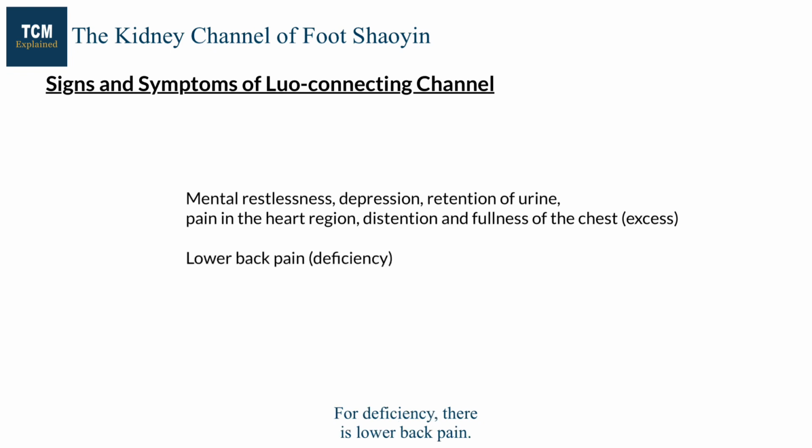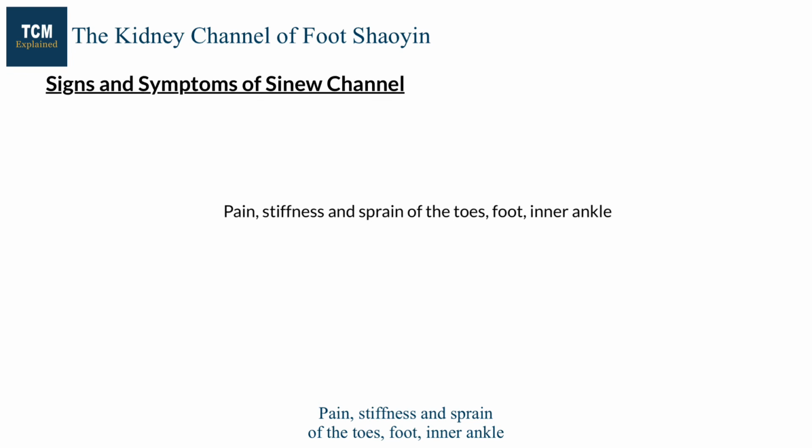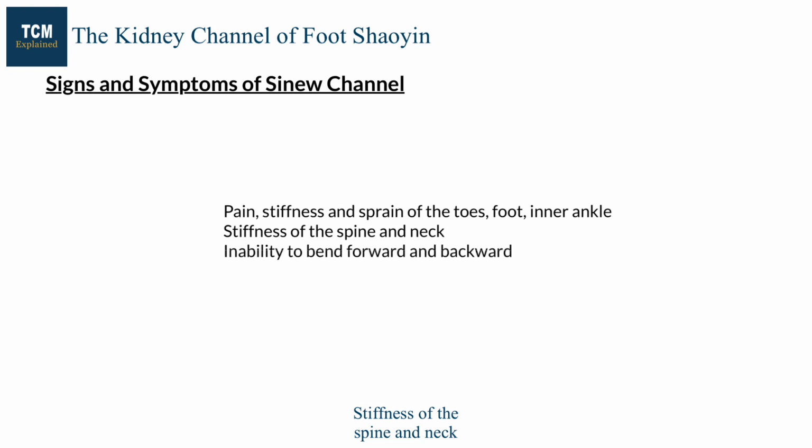For deficiency, there is lower back pain. Signs and symptoms of the kidney sinew channel are pain, stiffness, and sprain of the toes, foot, and inner ankle, stiffness of the spine and neck, inability to bend forward and backward, and convulsions.